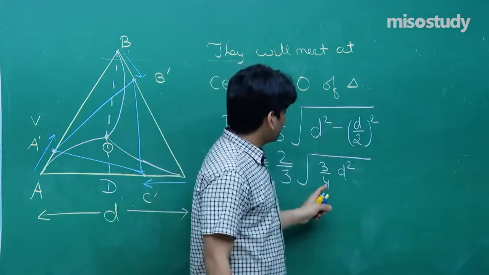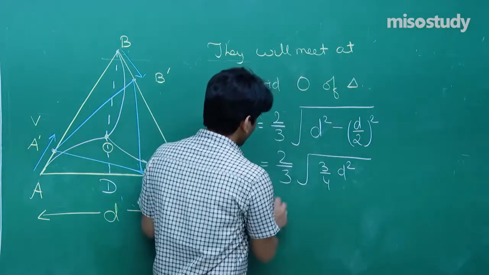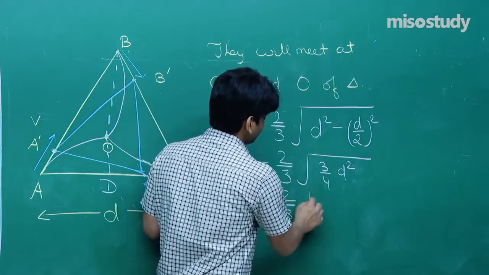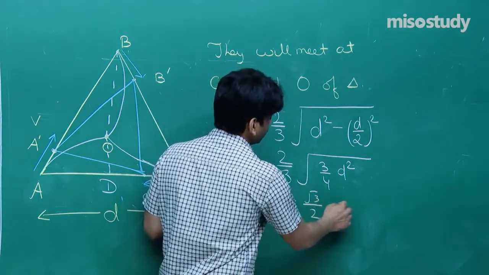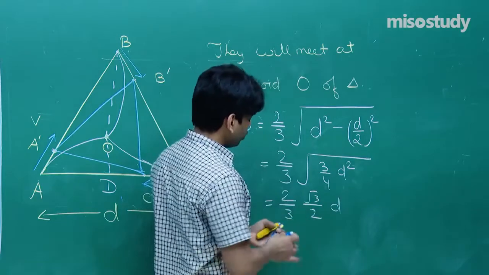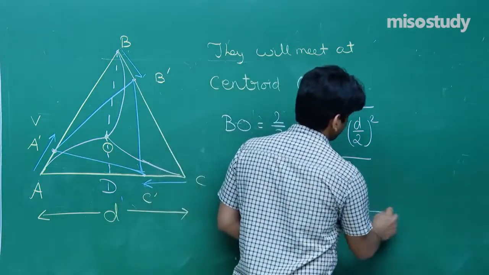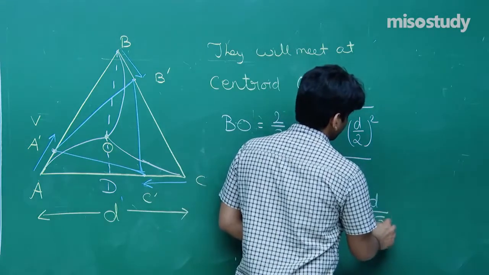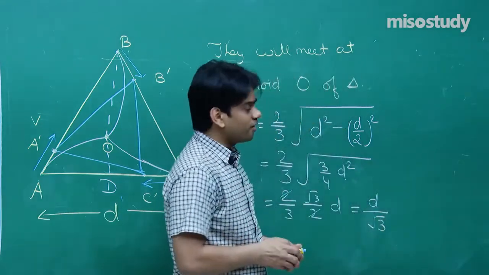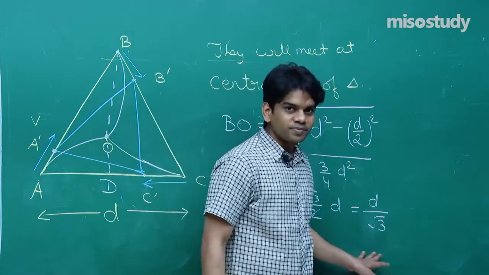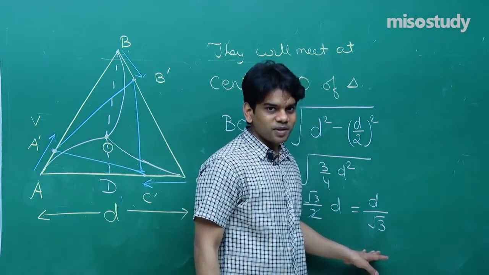If we open the bracket, I will have 2 by 3 root 3 by 2 D. So this 2 and 2 will cancel out, and you will have D by root 3. This is the first thing: the length BO is D by root 3. I hope you have got how we attained this.